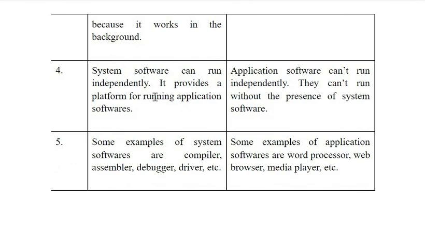System software can run independently. It provides a platform for running application software. Application software is dependent on system software. System software is independent, it doesn't depend on any other software. But application software is dependent. Without system software, application software cannot run. Some examples of system software are compiler, assembler, debugger, driver. Some examples of application software are word processor, web browser, media player, etc. So these are the examples of system software, and these are the examples of application software.